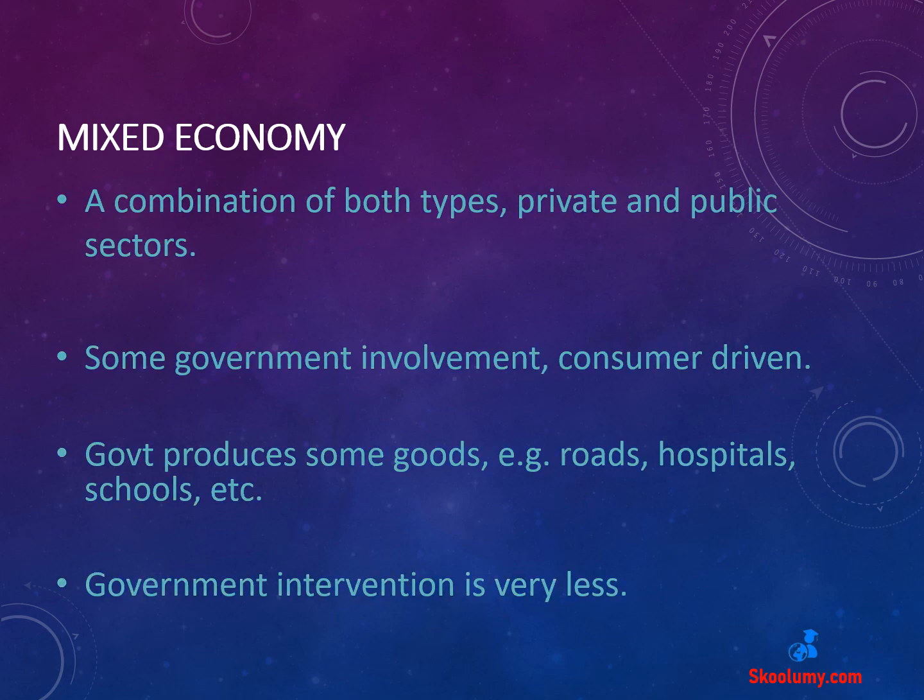The third type of economic system is the mixed economy. This is a combination of both private and public sectors. For example, United Kingdom, Nigeria, and India. Some businesses are owned by private individuals and others are owned by the government.